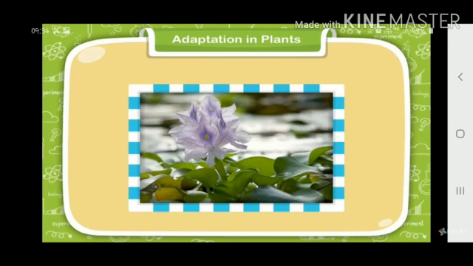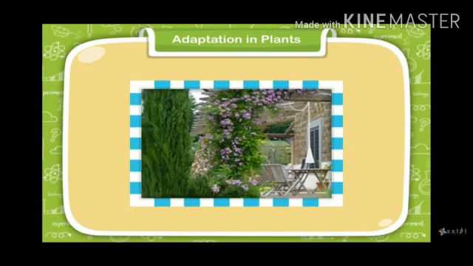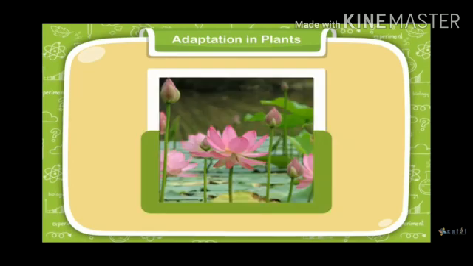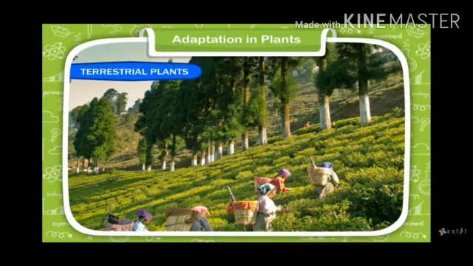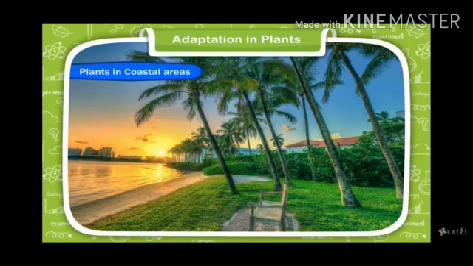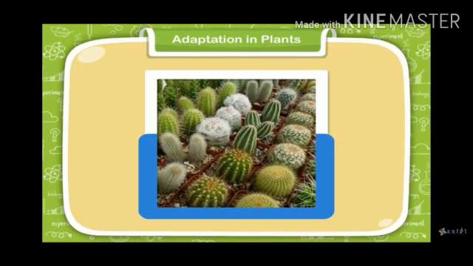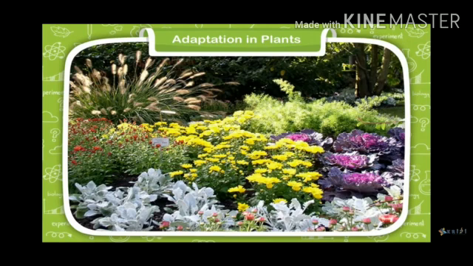Like some grow on the plains, some in the water, some float on the water, some in the hilly areas, some in the mountains, some in the coastal plains. So the modification in the structure and function of an organism to adjust to its habitat are called adaptations.